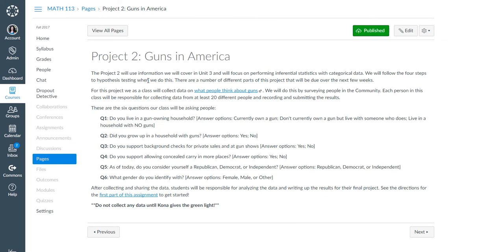After that, we've got project 2, Guns in America. What we're going to do is actually collect real data from people in the community. Each one of you will be responsible for collecting data from at least 20 different people and recording and submitting the results. These are the 6 questions.